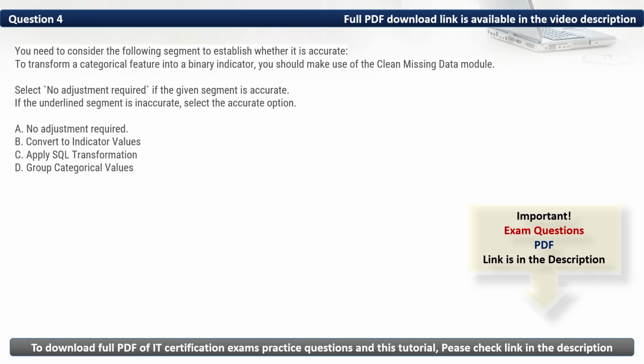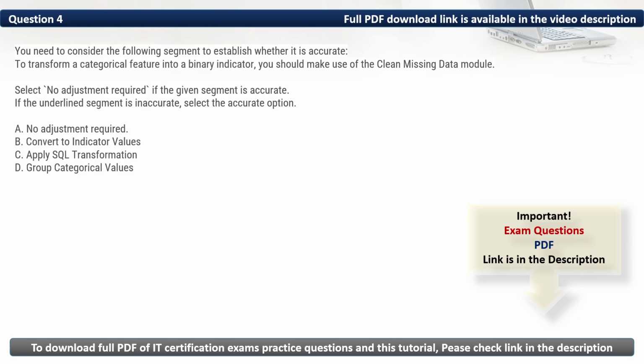We have A, no adjustment required. It is incorrect because the clean missing data module is used for handling missing values, not categorical to binary transformation. Then we have C, apply SQL transformation. This module is used for executing SQL queries on datasets, not for categorical feature transformation. Then we have D, group categorical values. This module groups similar categorical values but does not convert them into binary indicators.